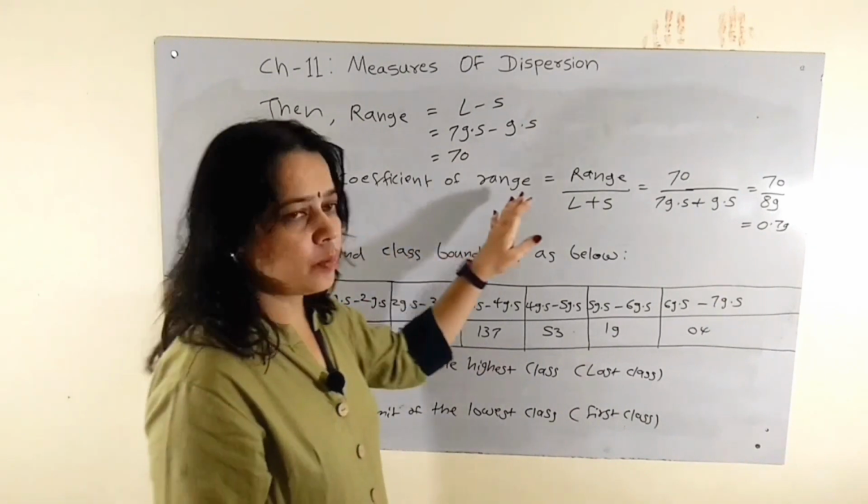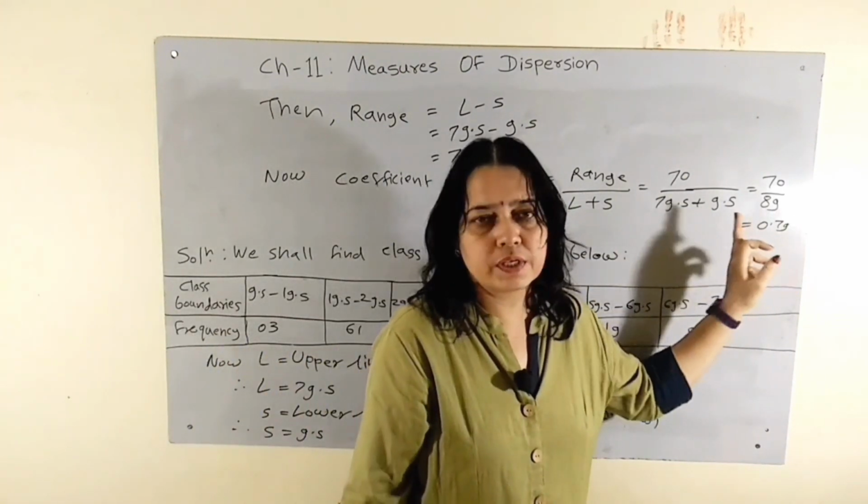Therefore coefficient of range is equal to 0.79.